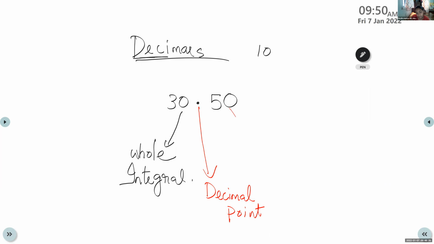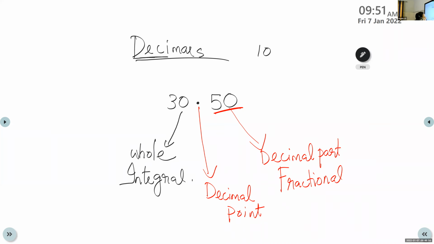Okay. Now this number 50. This is the decimal part. And this is also known as fractional part. Fractional part. Is that clear, children?